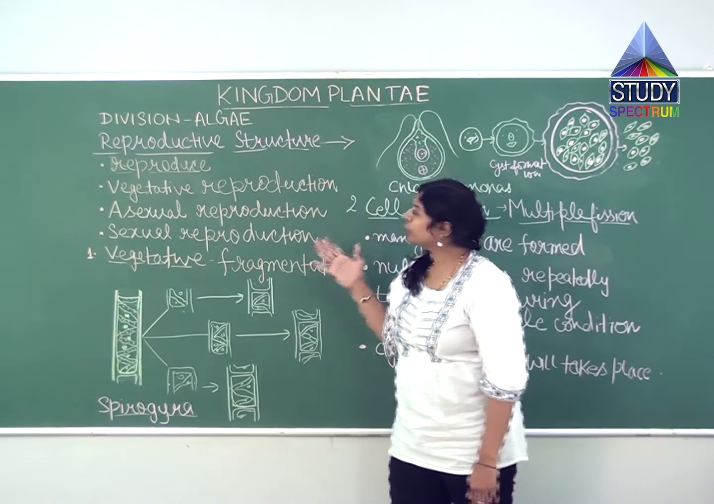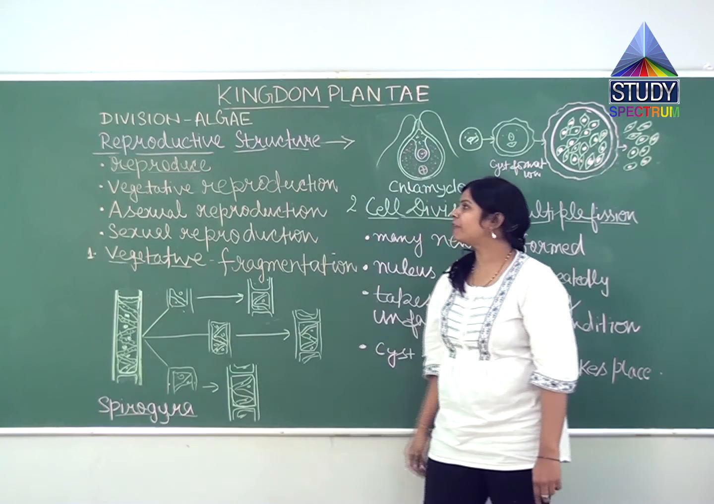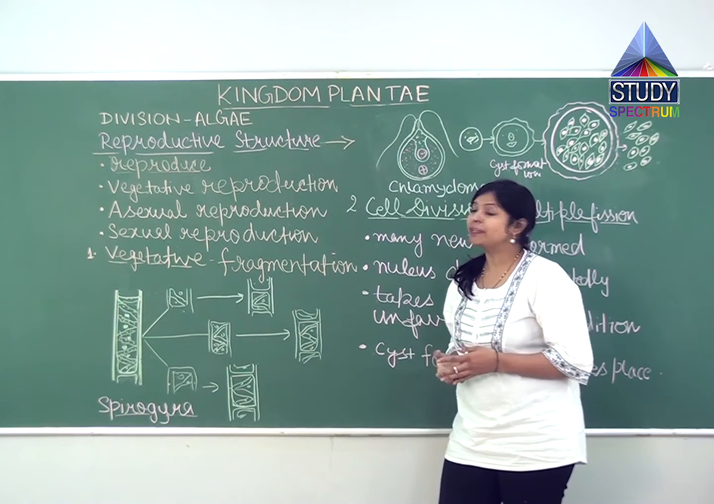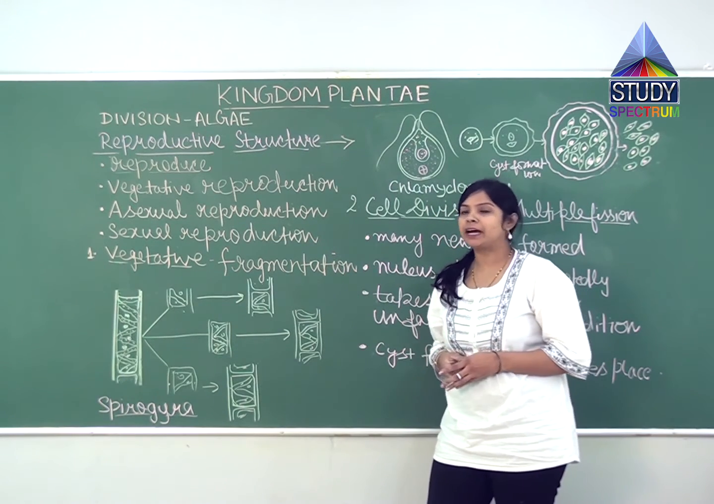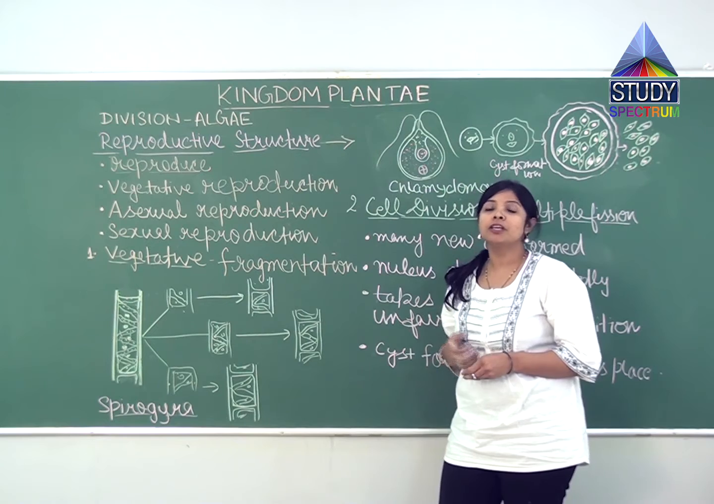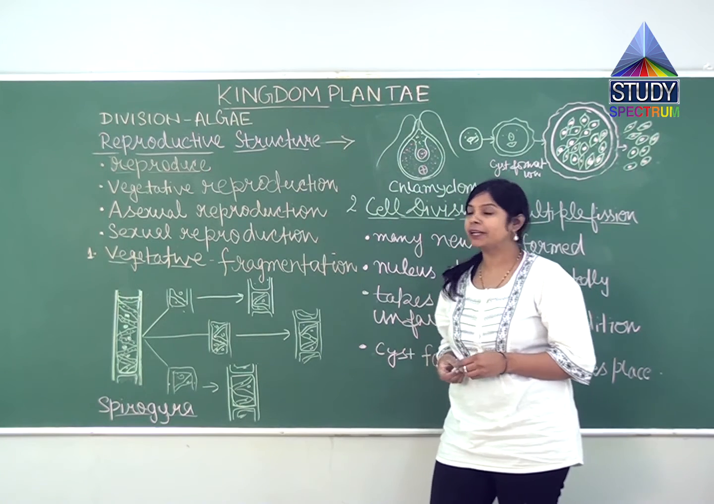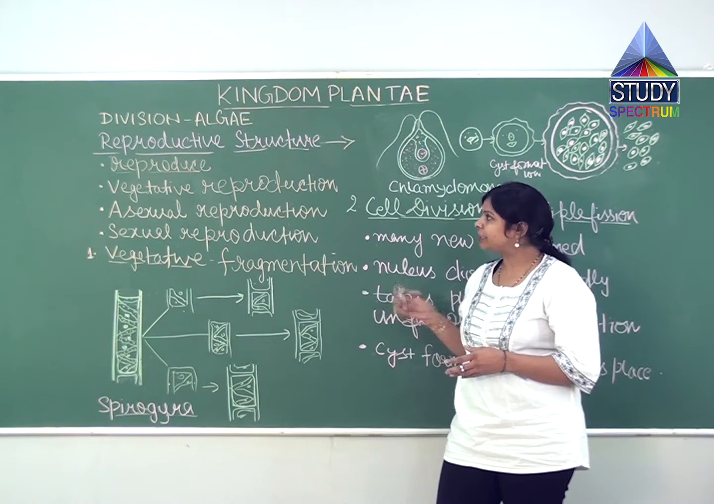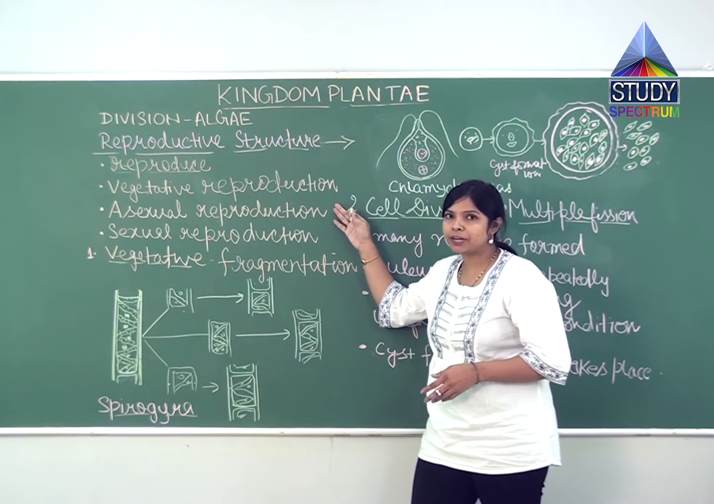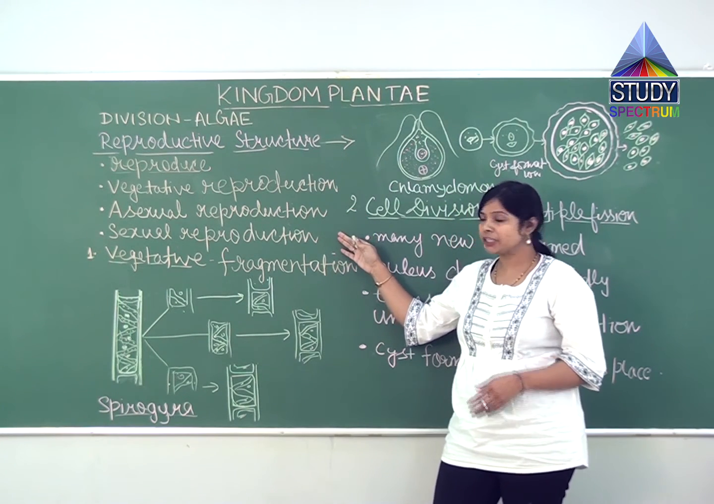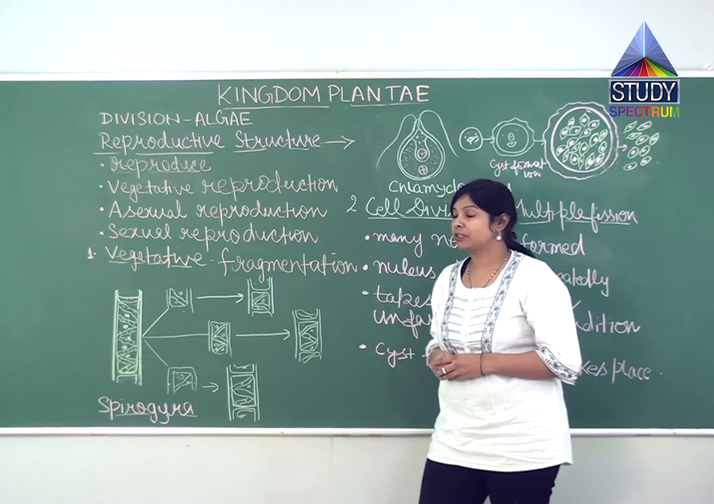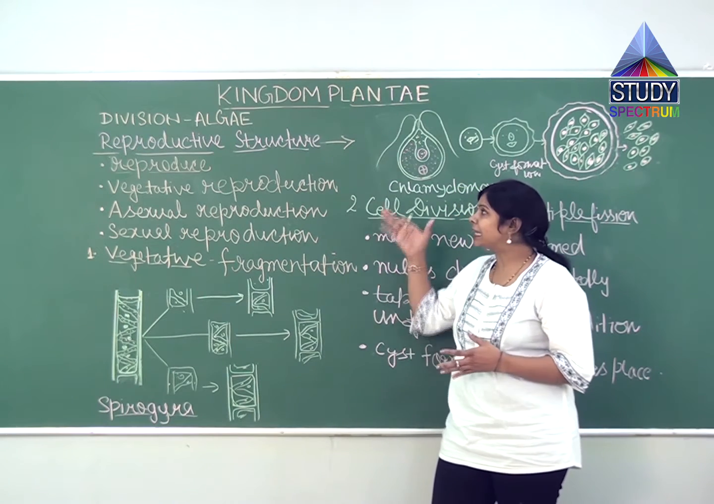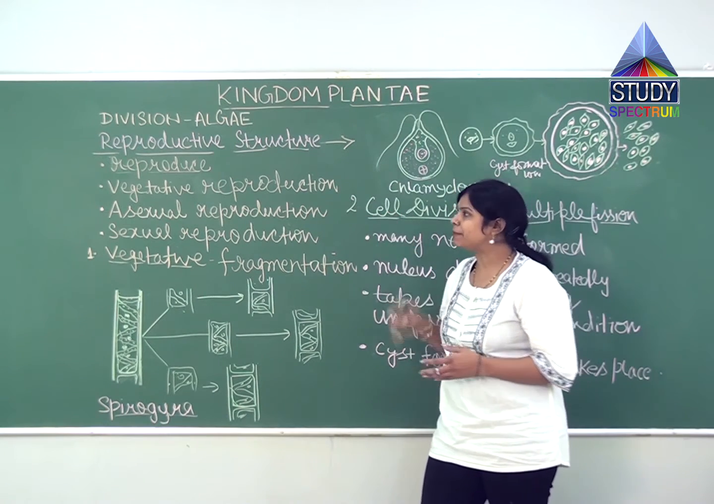So students, if we talk about the reproductive structure of algae, what is reproduction? It means new individuals are formed from their parents. Here reproduction can be of three types: vegetative reproduction, asexual reproduction and sexual reproduction. So algae can reproduce by three methods.